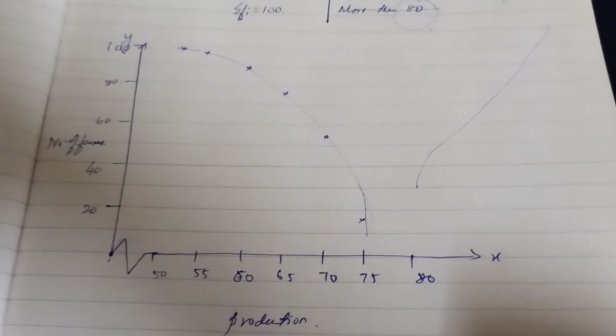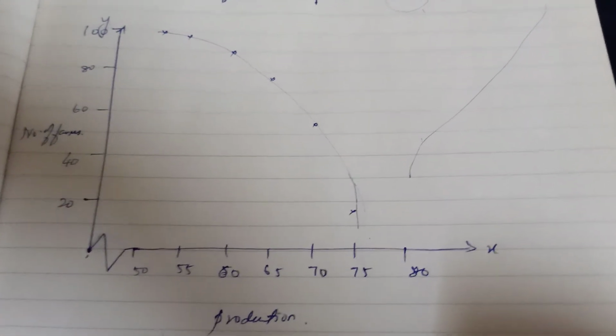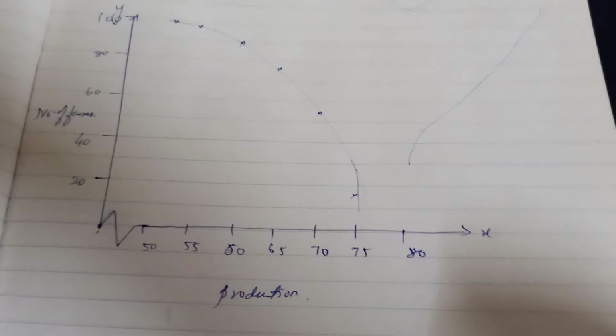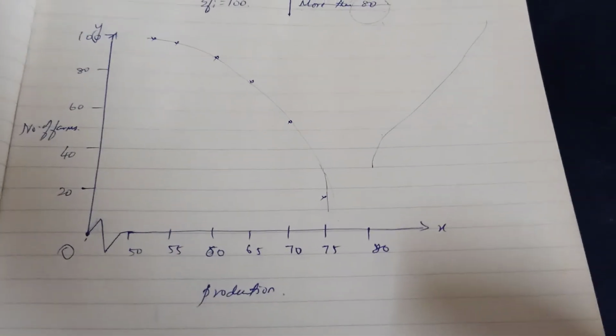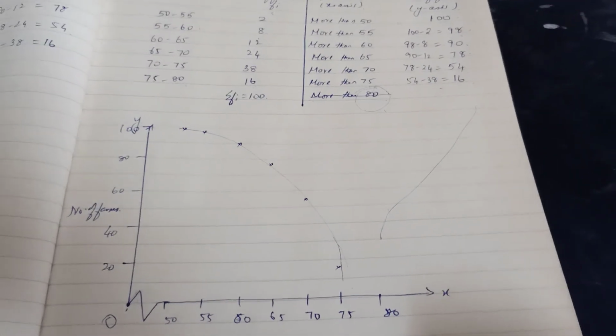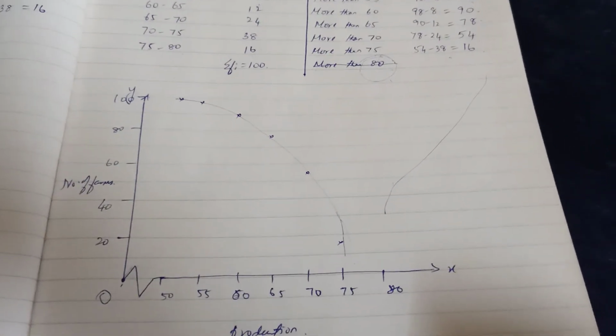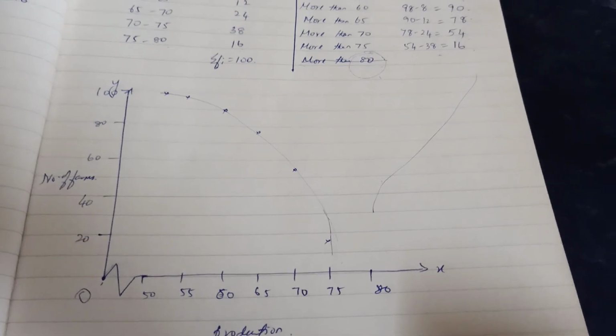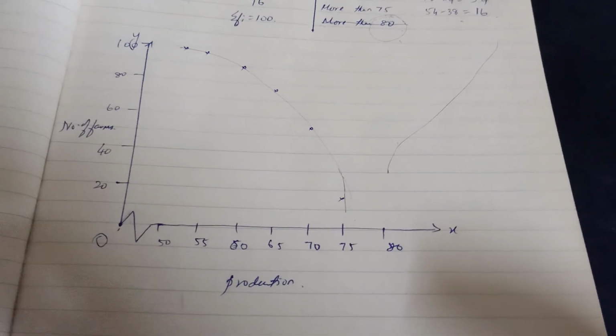Your graph need not fill up the entire page, so you can use 10 tables, it will be easier. And you have to write the origin also here. Origin 0. Okay, this is your more than ogive. The more than ogive comes downwards, the less than ogive goes upwards. This is what you have to remember. So that's it.